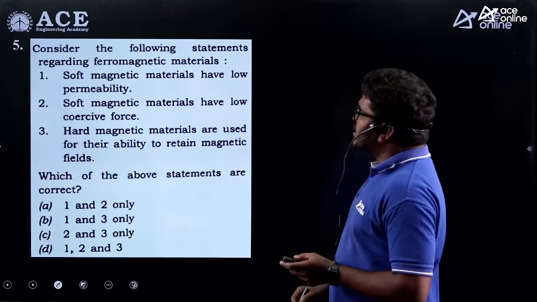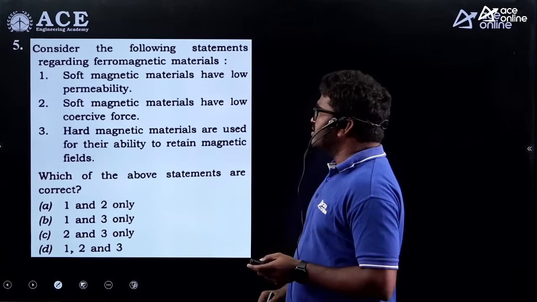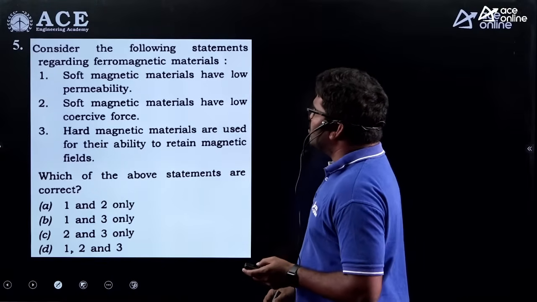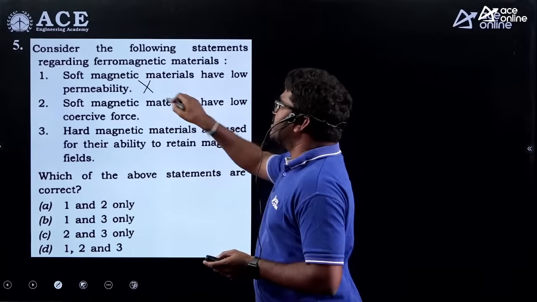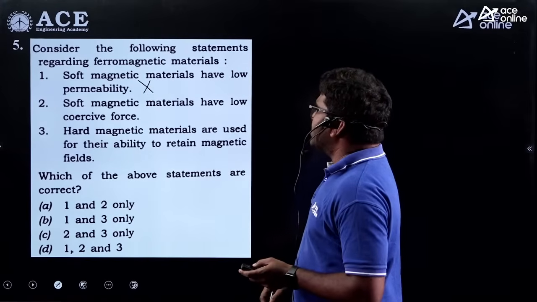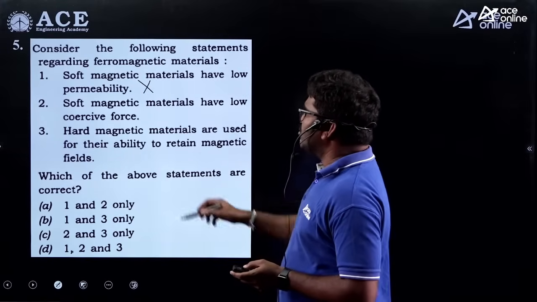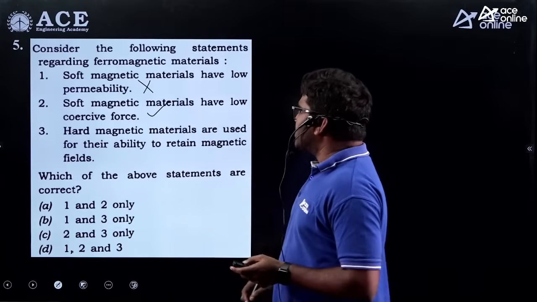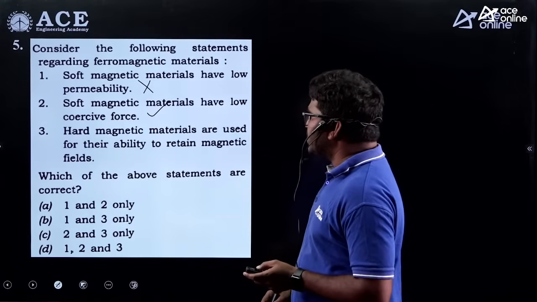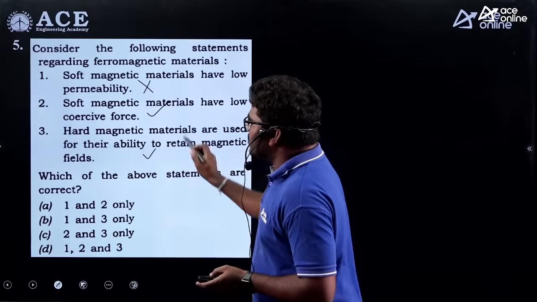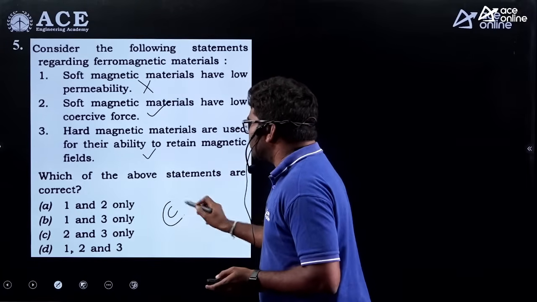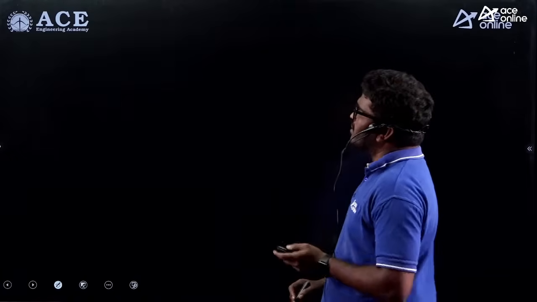Now, here is another question related to ferromagnetic material. Soft magnetic materials have low permeability. It has high permeability, so one is wrong. Soft magnetic materials have low coercive force, correct. Hard magnetic materials are used for their ability to retain magnetic fields, so this is also correct. So C is the correct option for this question. 2 and 3 are correct.